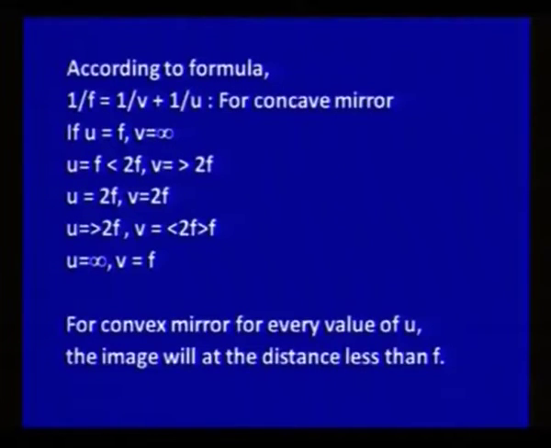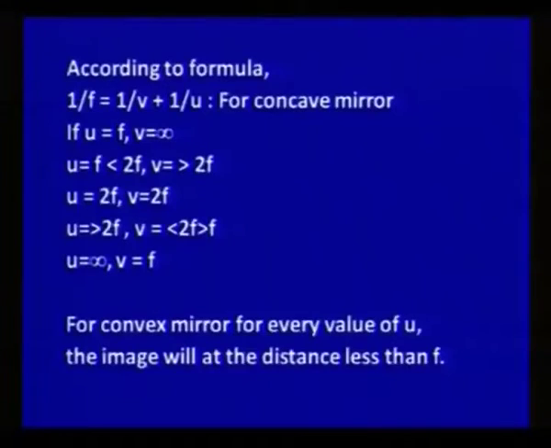If we take u equal to 2f, that is the center of curvature, then the image will also form at 2f, that is at the center of curvature. If we take u greater than 2f, that is beyond the center of curvature, then the image will be formed between f and 2f, that is between focus and center of curvature.